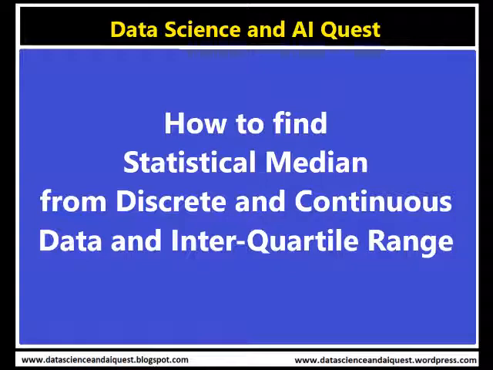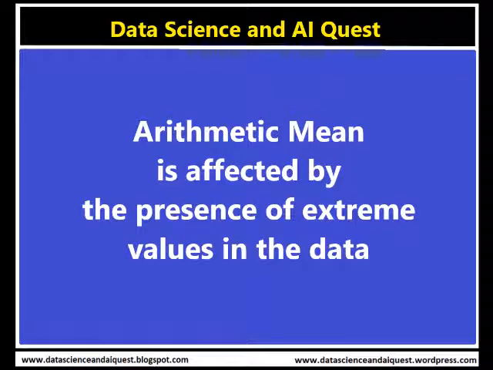In this post, we will be talking about how to find the statistical median and interquartile ranges, and their calculation over discrete or continuous data. Talking about the mean, the arithmetic mean is affected by the presence of extreme values in the data. A measure of central tendency which is based on the middle position of the data is not affected by extreme items.